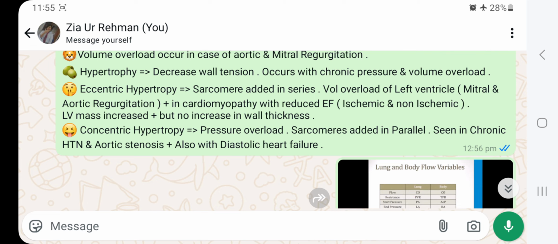Eccentric hypertrophy: sarcomeres added in series, volume overload of the left ventricle, like mitral and aortic regurgitation. That's also found in cardiomyopathy with a reduced ejection fraction, both ischemic and non-ischemic. Left ventricular mass increases, but no increase in wall thickness. Concentric hypertrophy: pressure overload, sarcomeres added in parallel, seen in chronic hypertension, in aortic stenosis, also with diastolic heart failure.